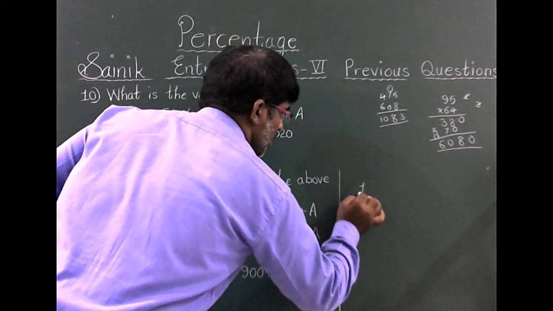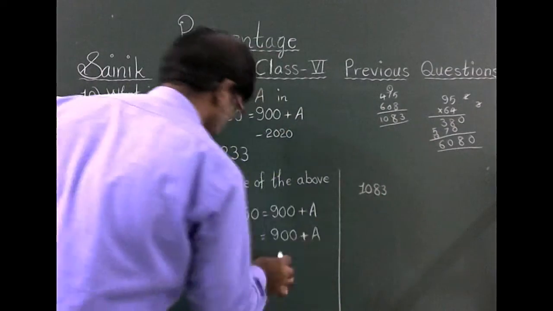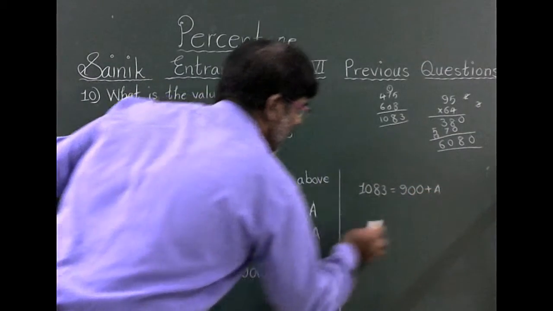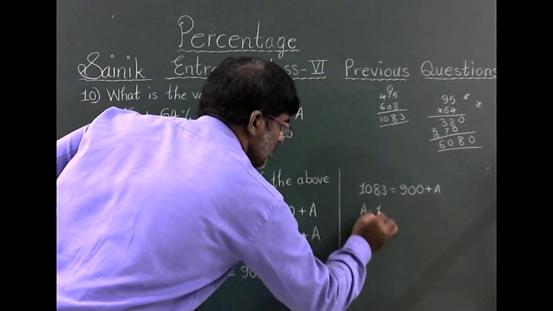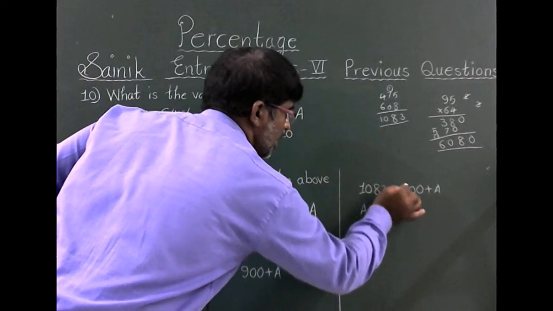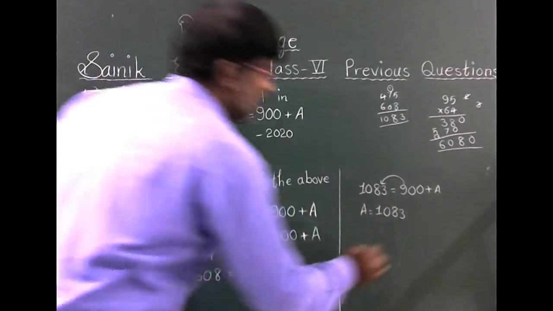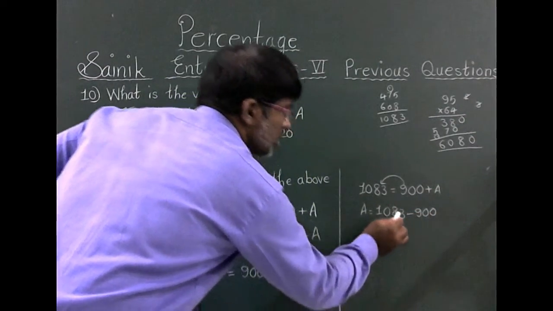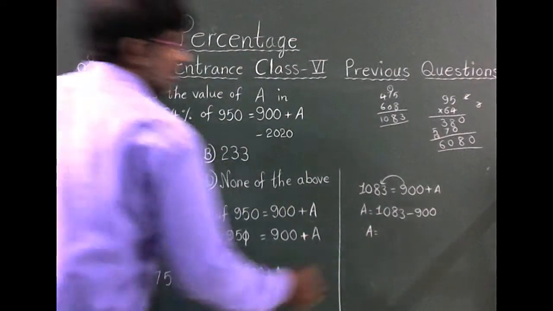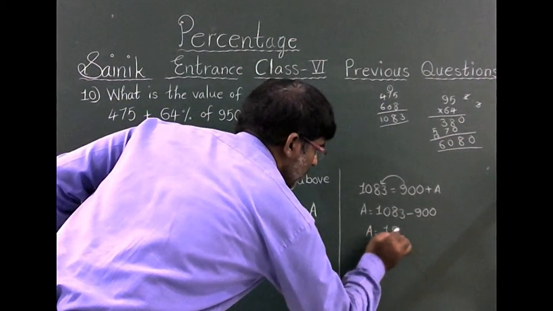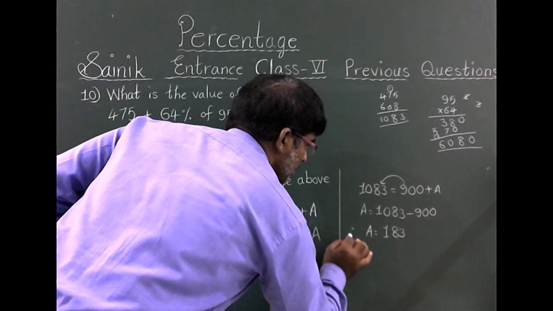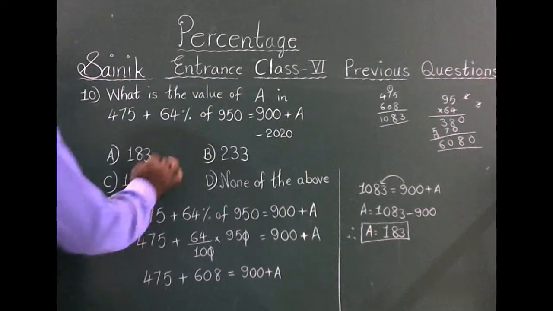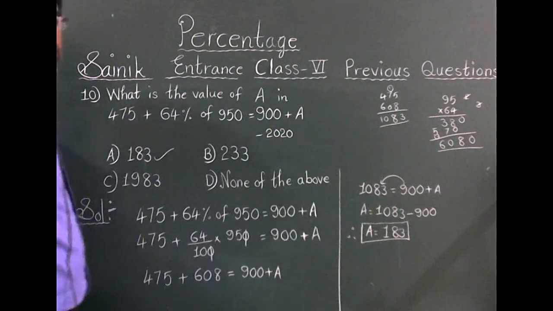So 1083 is equal to 900 plus A. A is equal to 1083 minus 900, that is equal to 183. Therefore, the value of A is 183. So option A is the correct answer.